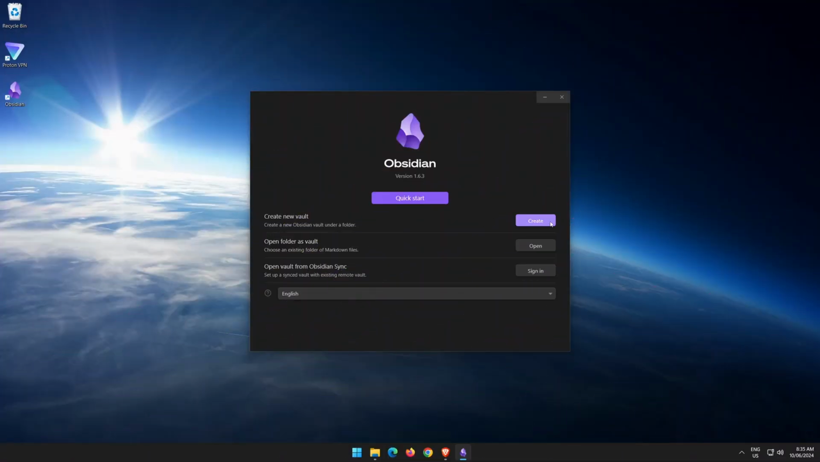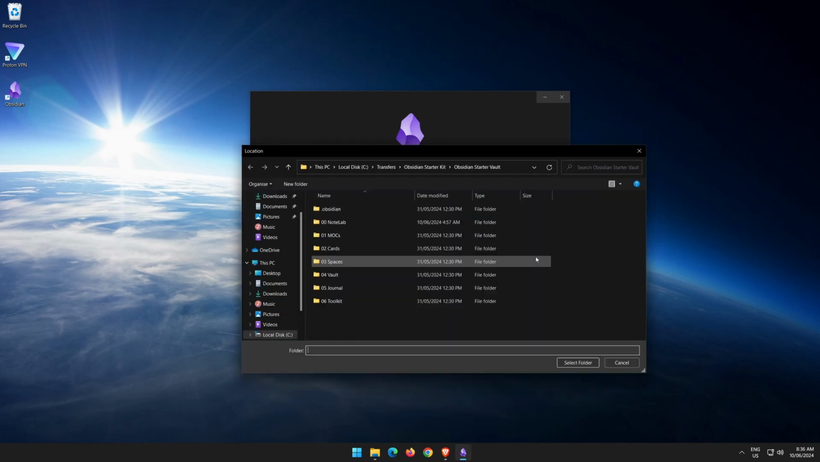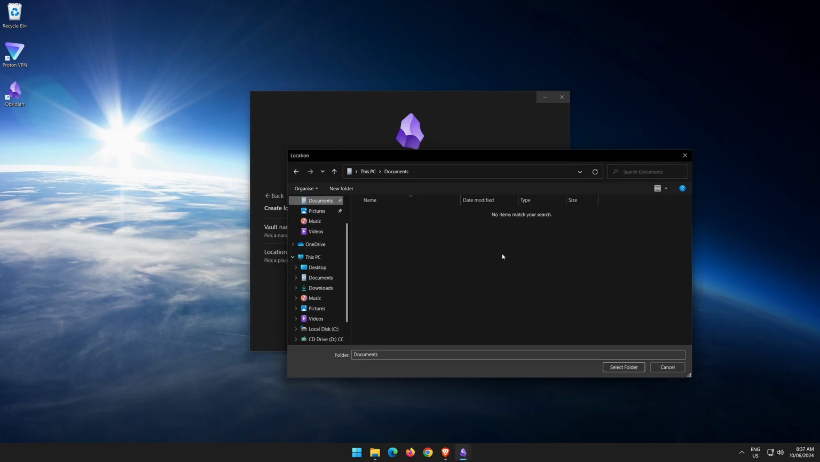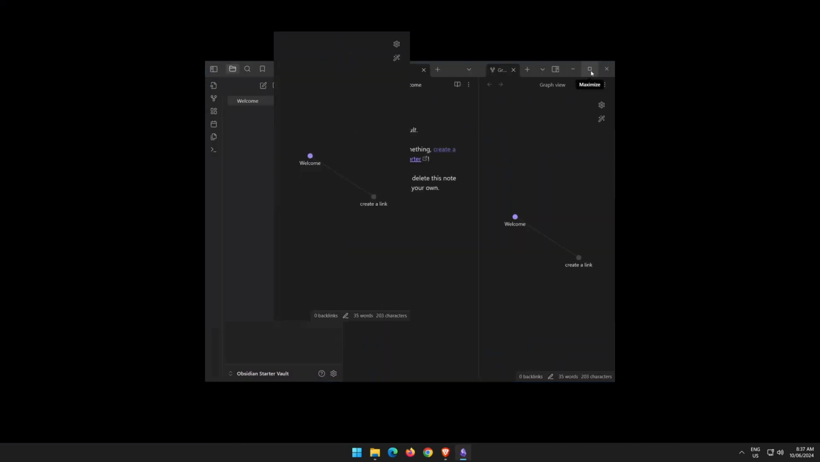Start by opening Obsidian and selecting Create. Give your vault a name. We'll call this one Obsidian Starter Vault. So it's going to ask us to choose a location to place our new vault. If we're syncing with OneDrive or Google Drive, you can place that in your OneDrive or Google Drive. I'm just going to place it in the same location under this PC Documents, and then I'm going to hit Create. I'm going to hit the Maximize to maximize.